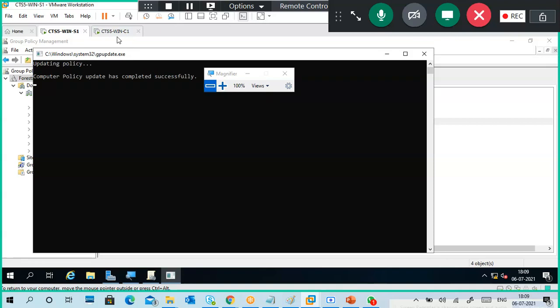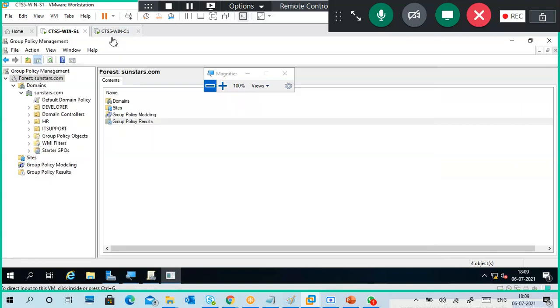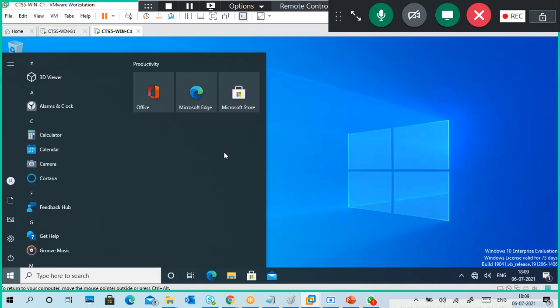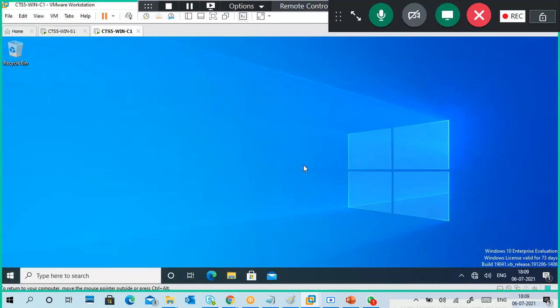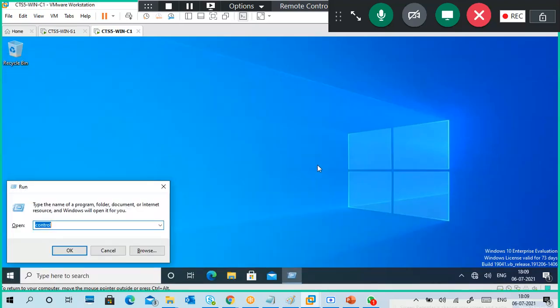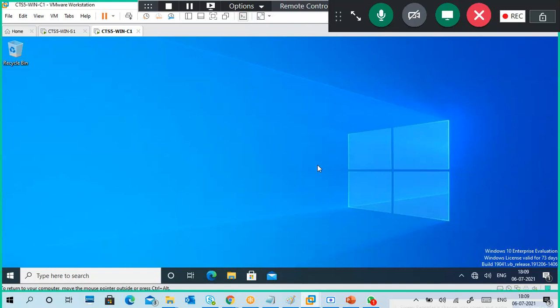Policy updated successfully. Why we should do it? Again and again I'm telling, it is not required. If you don't do it also no problem. It will work. Why I'm telling like that? This is on the client side. The client side also I'm doing. Okay, so on the client side also I'm doing.